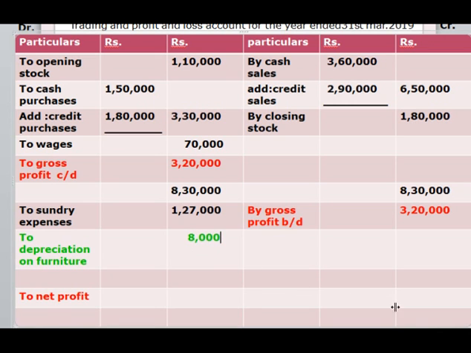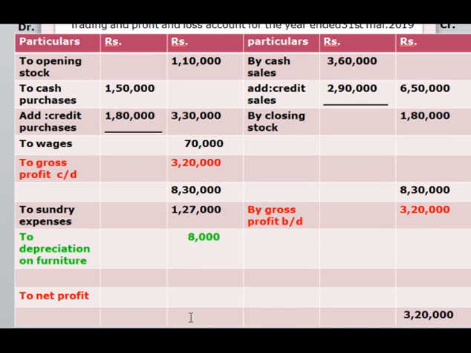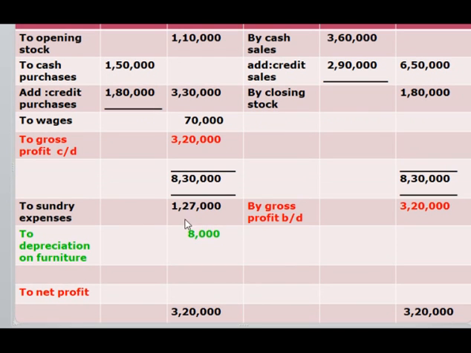Now we have to balance the amount of debit and credit column. The amount of credit column is higher than debit column, so the amount of credit column is 3,20,000. We have to balance the same amount in debit column also, which is 3,20,000. For the calculation of net profit, we have to less 3,20,000 with 1,27,000 and 8,000, which will give you 1,85,000.